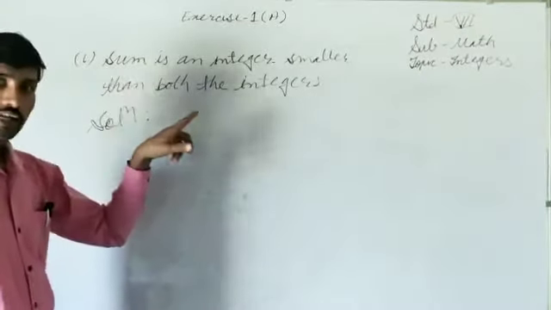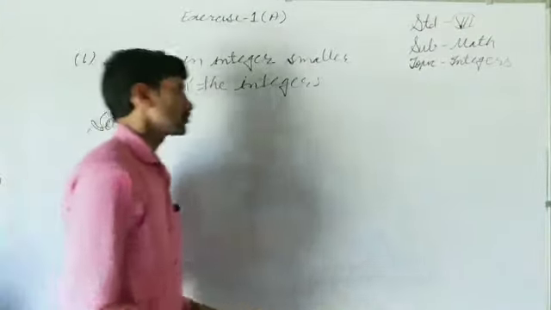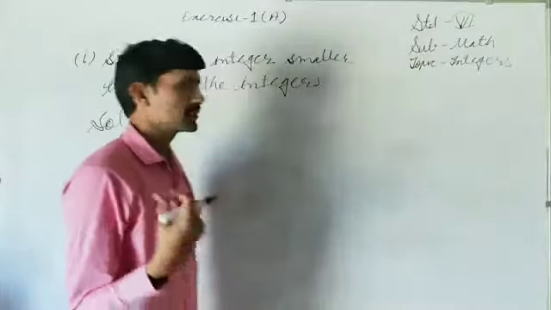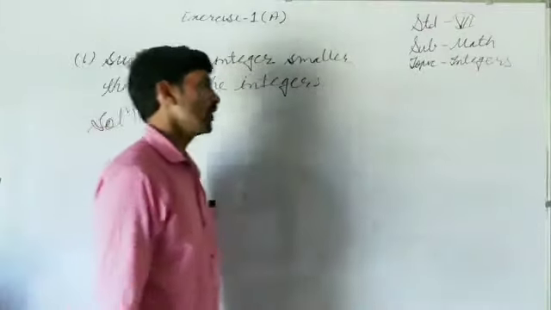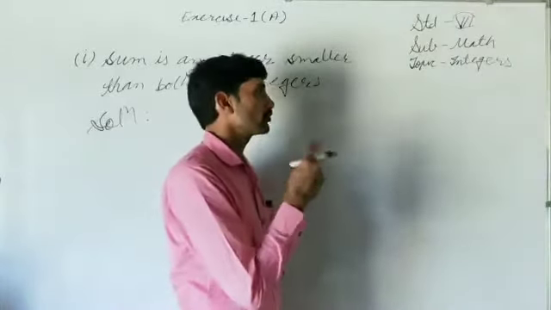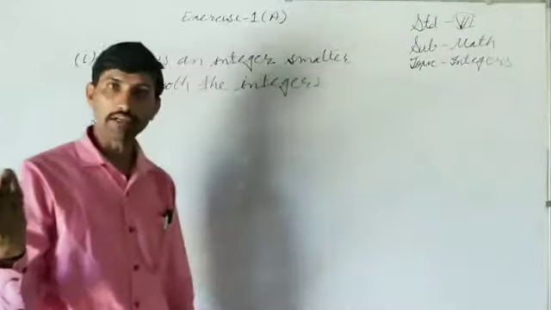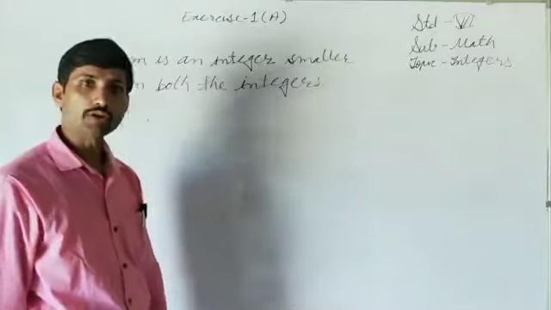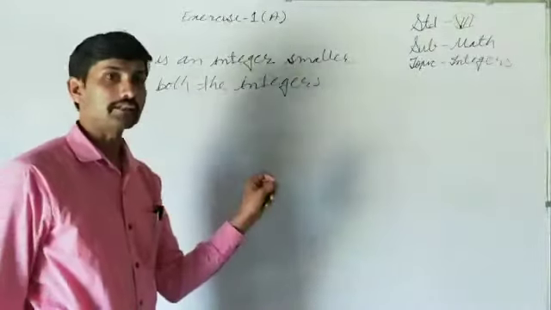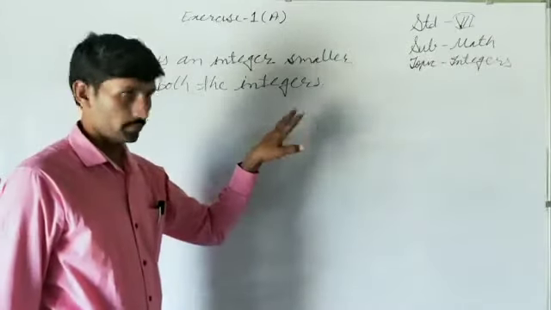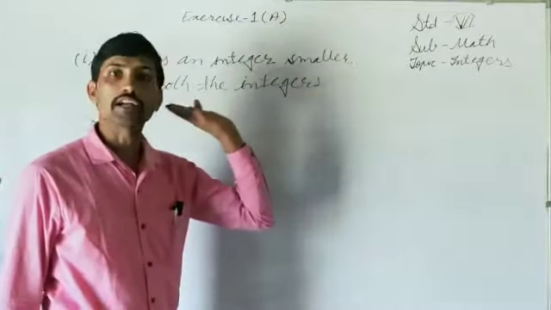So finding the sum means we have to add them. So there are some cases. First is if both the integers are positive. If both the integers are positive, so we are familiar with this idea. If both the integers are positive and if we add them, then the addition will also be a positive integer. And if something is added to any integer, if both are positive, then it will always be greater than both the integers.